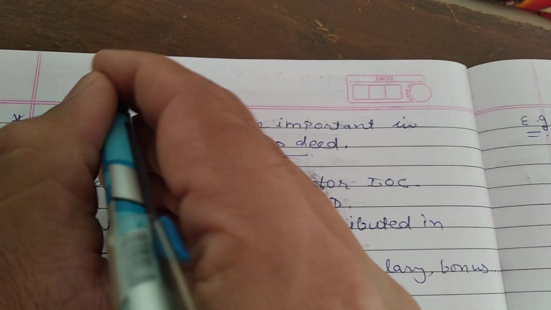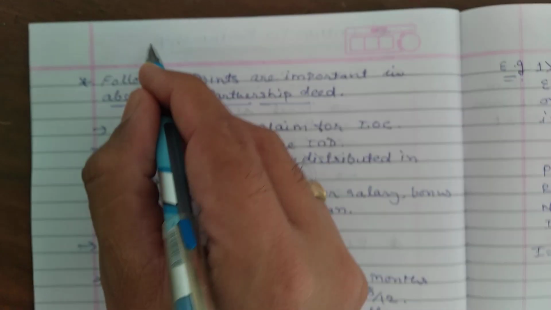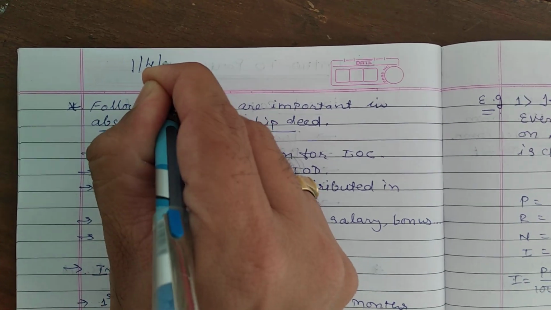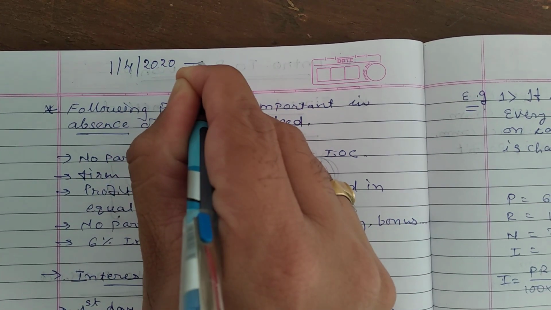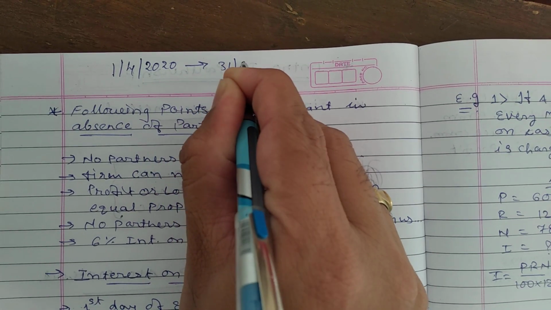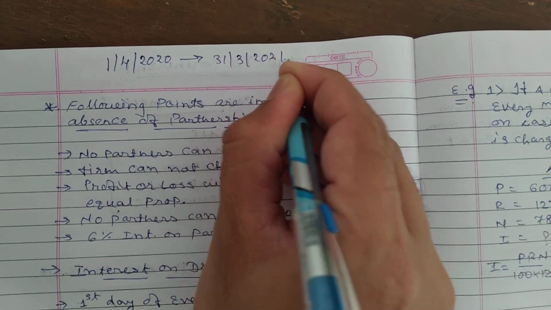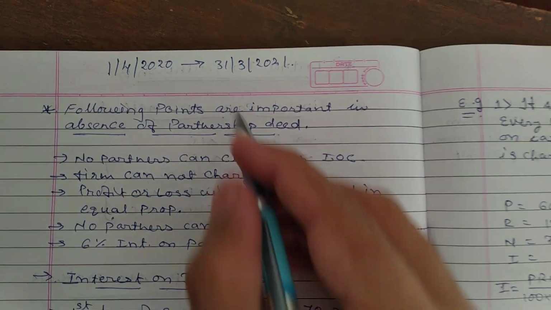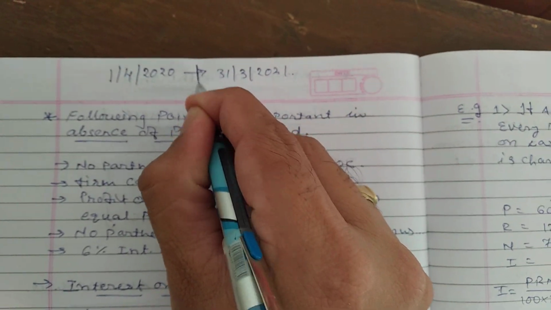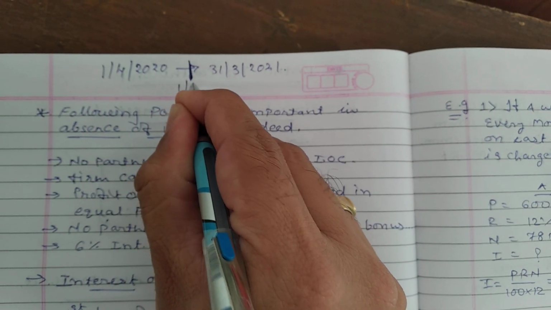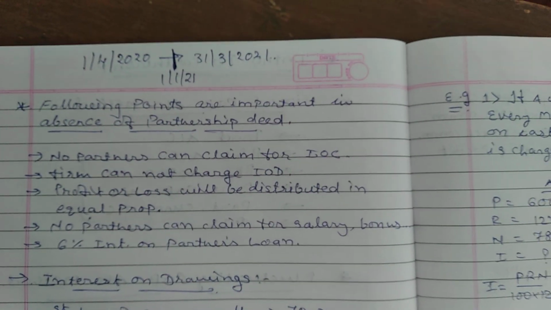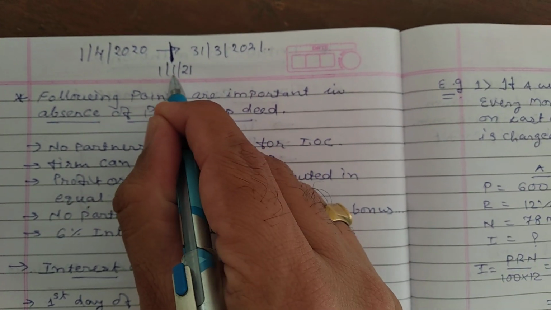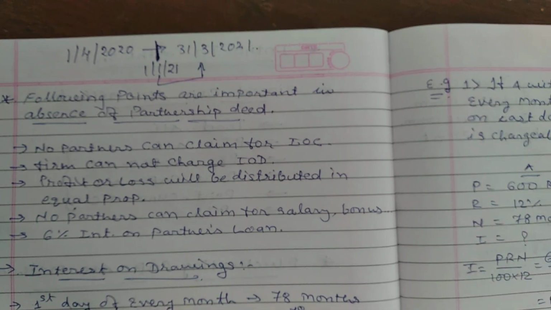If your accounting year starts from 1/4/2020 to 31st March 2021, and any of the partners has withdrawn a particular amount on 1/1/2021, then you are supposed to calculate interest on drawings for this particular duration only.